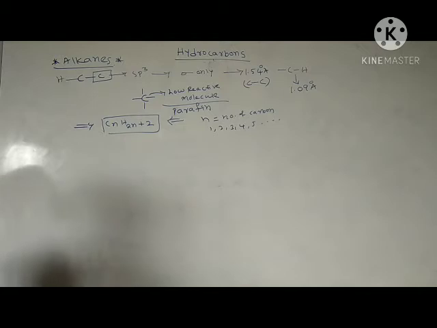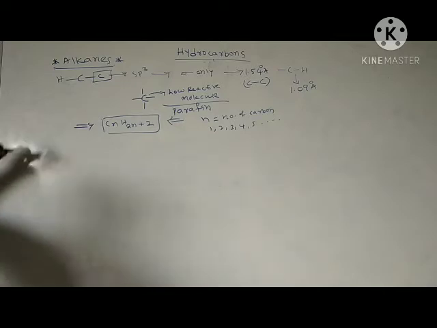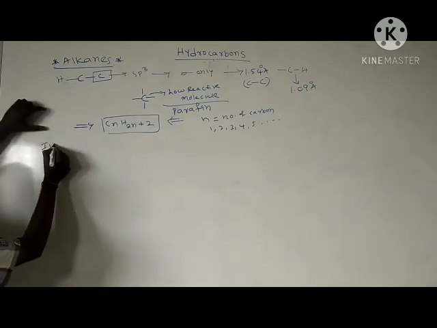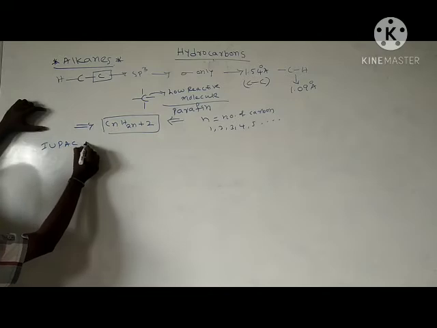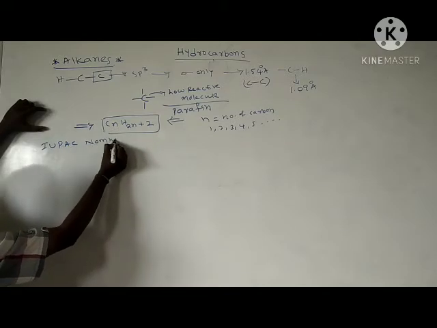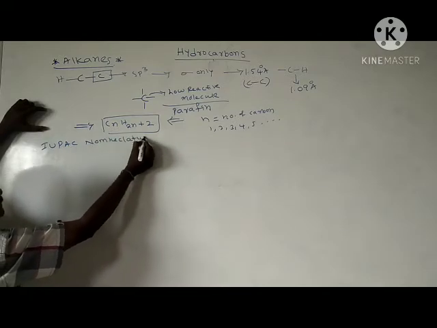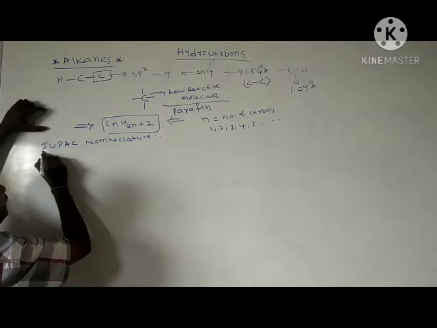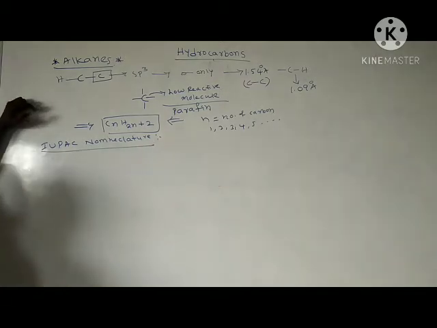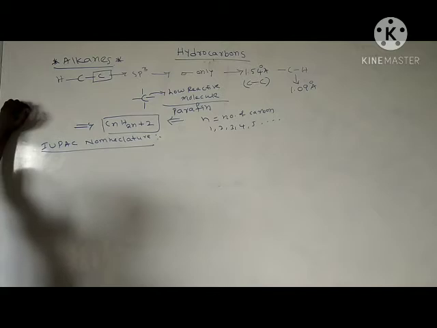Then in continuation, we'll see the IUPAC nomenclature, an important nomenclature of alkanes.